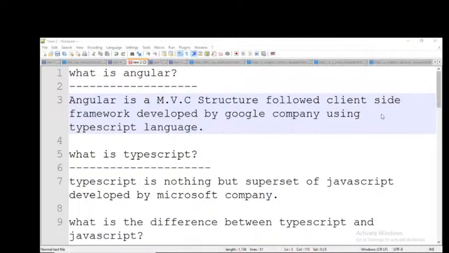Definitely, Srinivas, I will explain what the system requirements are. If possible, I will give it tomorrow along with the introduction to MVC structure. Or else, whenever the TypeScript class starts, first I will tell the system requirements, and only then will we install TypeScript. Day after tomorrow, you will understand that.